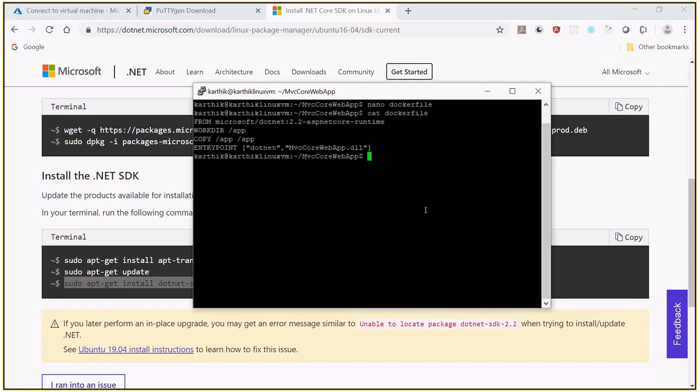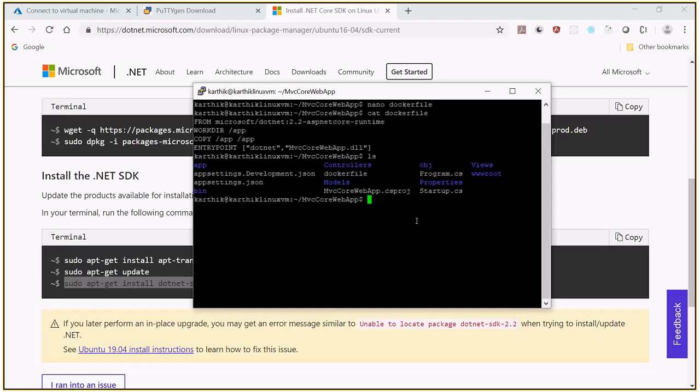I need to just run this. In order to run the Dockerfile, first we need to build the container, right? Yes. In order to build the container, there is one important rule. Right now, if I build the container, let me just show you ls. When I say ls, you can see there is a file called Dockerfile. Right, we have the Dockerfile.